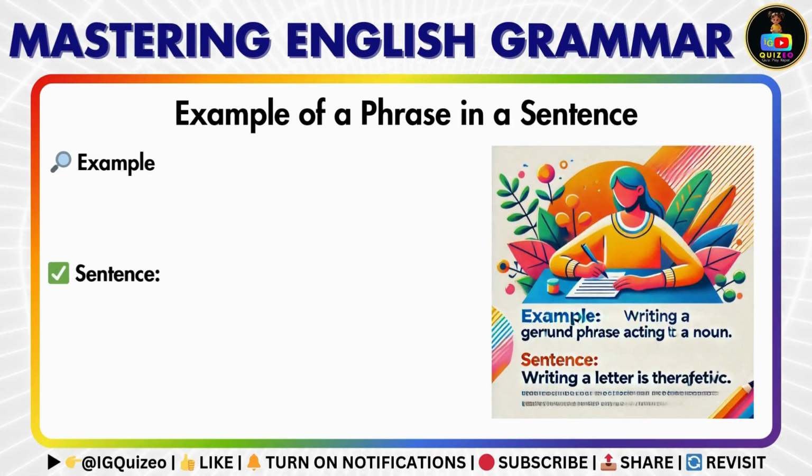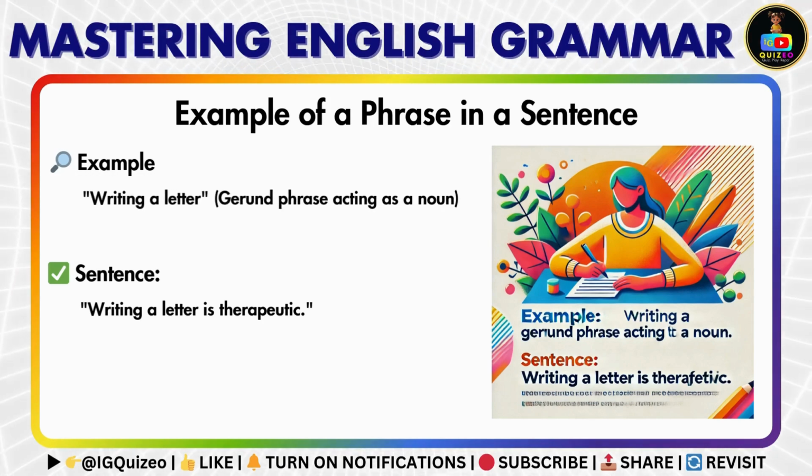Let's look at an example. In the sentence writing a letter is therapeutic, the phrase writing a letter acts as a noun. This is called a gerund phrase, where a verb in its ing form functions as a noun.